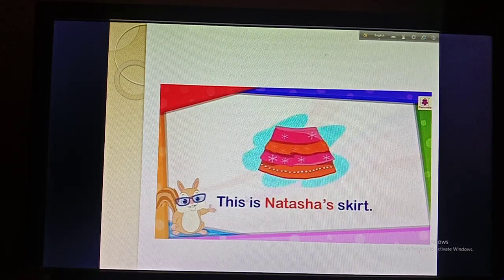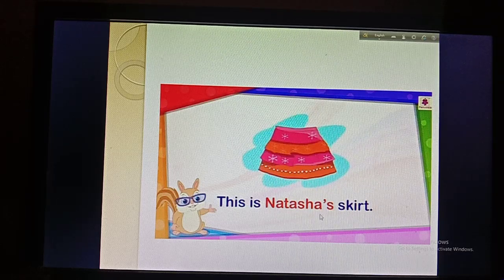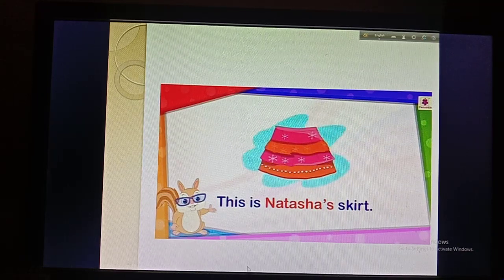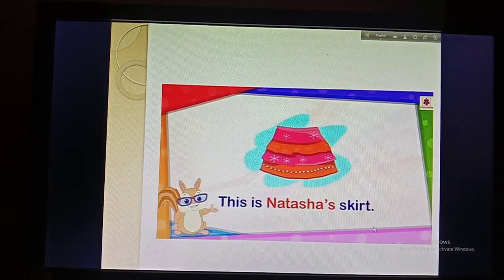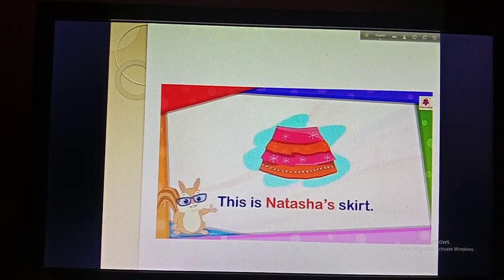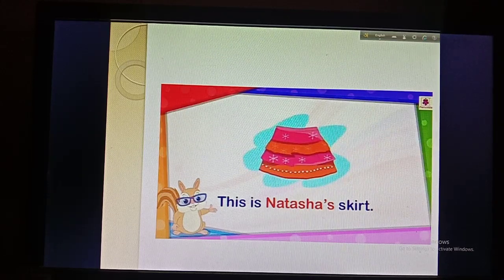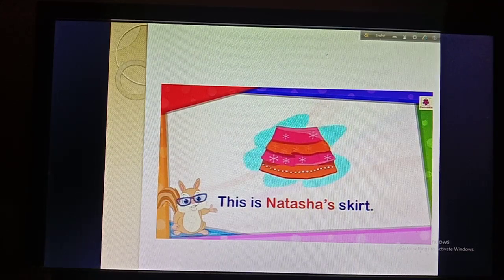I have used 2 colors here, first one is blue and another is red. If you want to use 2 colors, you can use them to make the note more impressive. So the first example is this is Natasha's skirt, and that means the skirt belongs to Natasha. Another meaning is the skirt is in possession of Natasha. To show belongingness, we use possession.